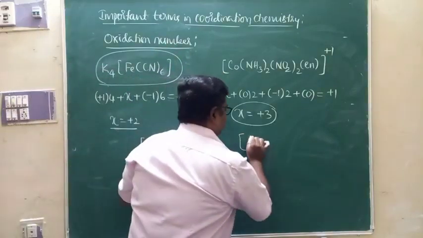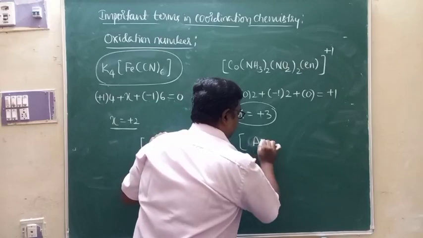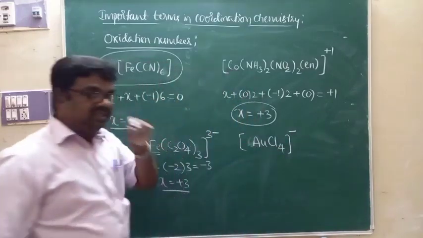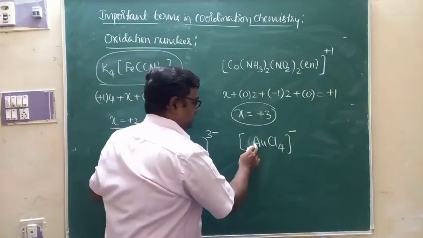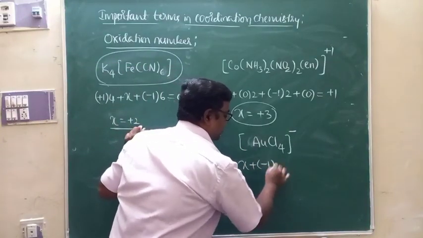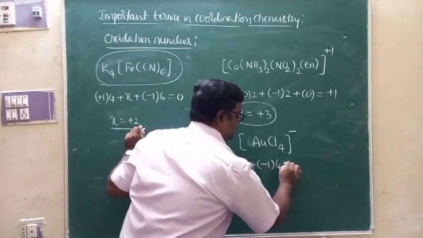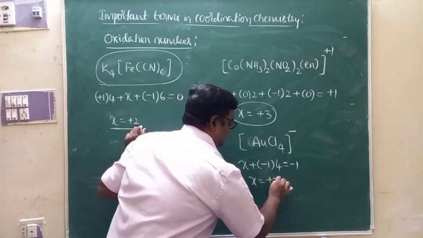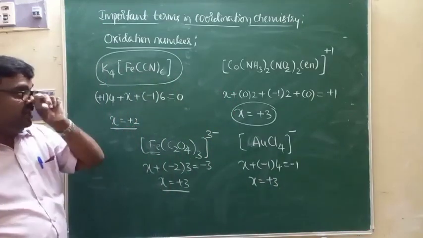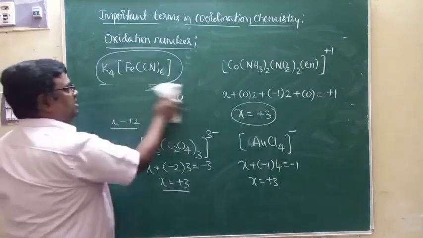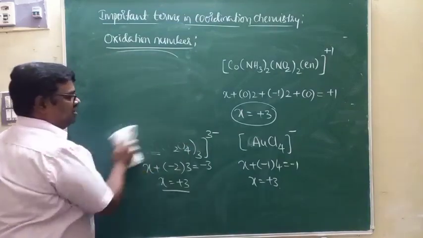If I take this as a complex, that is AuCl4 minus, take this as a complex. If you want to decide the oxidation number of gold, let it be X. Chloride is minus 1. How many are there? 4. That's equal to minus 1, the charge of the complex. Therefore, X is equal to plus 3. So this is how you are supposed to decide what we call oxidation numbers of central metal ion.